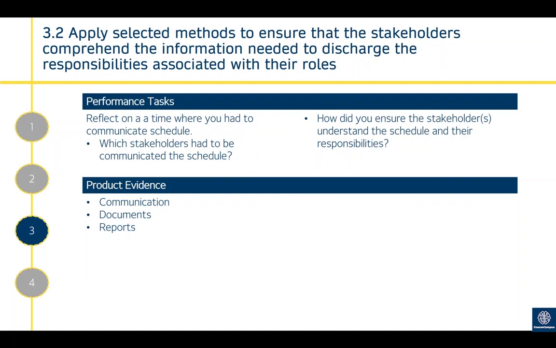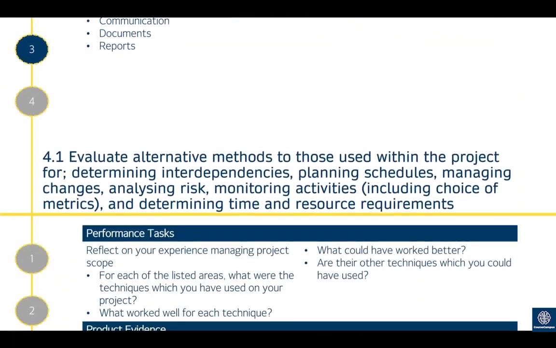So for example, maybe there's an engineer who's responsible for putting together some equipment. They need to know when that equipment's due, what order things need to be done, and how long they've got to complete each task. So that information needs to be sent to them in a way that they'll understand and in a way that they'll receive. Product evidence would be communication documents and reports around this.